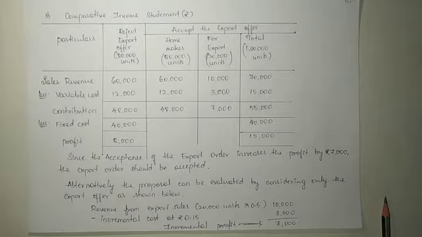So above that, if we are going to use another 20% level of activity for producing and exporting that item at 0.5 rupees per unit, what is going to happen? We are going to see that by preparing a comparative income statement.